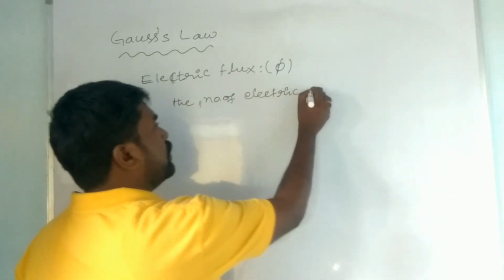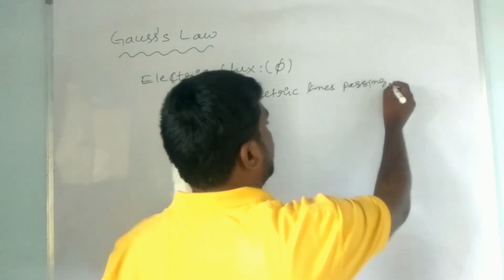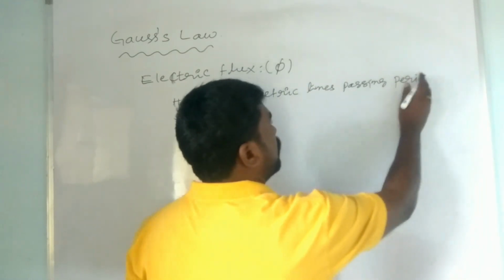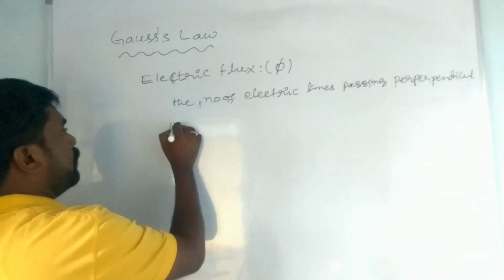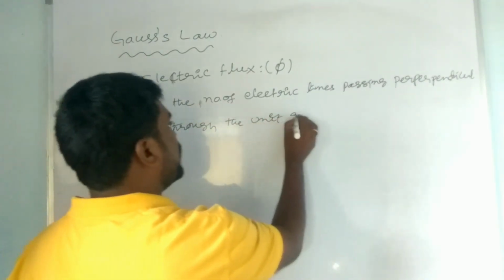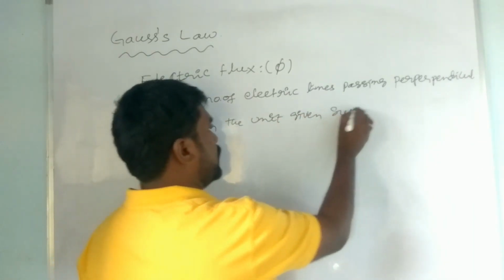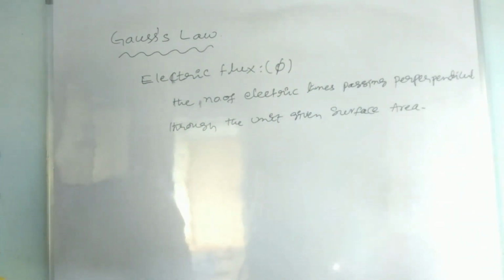The number of electric lines passing perpendicular through the unit given surface area is called electric flux, denoted by phi.